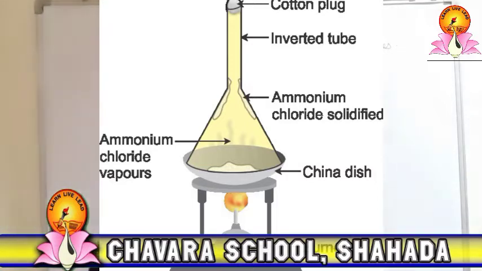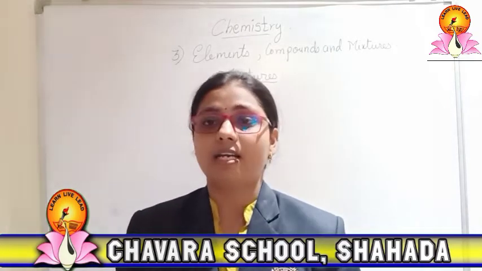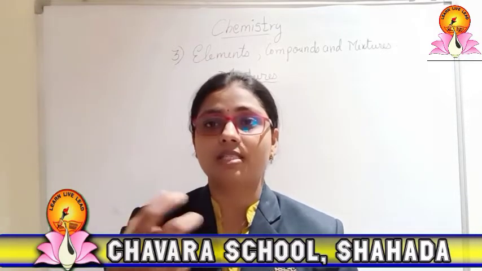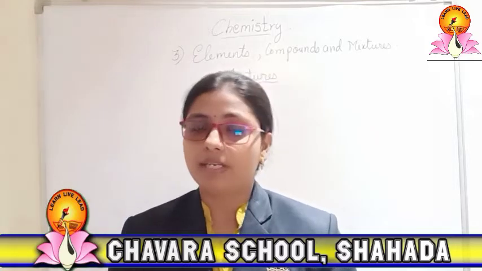Here we have the diagram of separation of both substances by the sublimation method. In this diagram you can see ammonium chloride and NaCl mixed together, and when it is heated, after some time you will notice vapors arising, and the collection of the different substance is done in the funnel. In this way we can separate the solid substances.